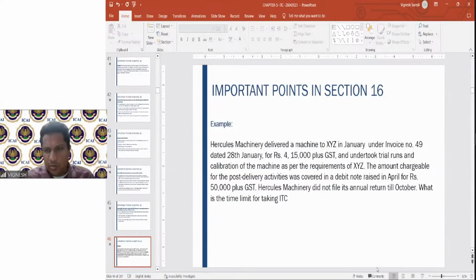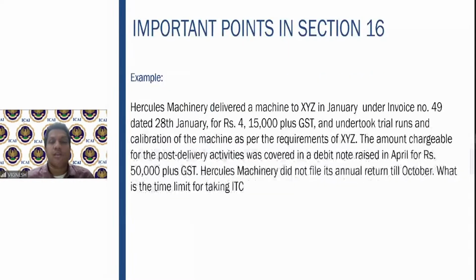So just look at this provision point and see if you are able to answer this question. Hercules Machinery delivered a machine to XYZ in January under invoice number 49, dated 28th January for 4.15 lakhs plus GST, and undertook trial runs. The amount chargeable post delivery was covered in a debit note raised in April for 50,000 plus GST. It did not file its annual return till October. What is the time limit for claiming the respective input tax credit?